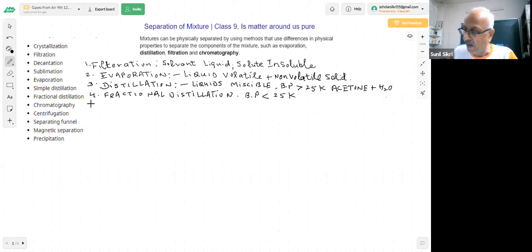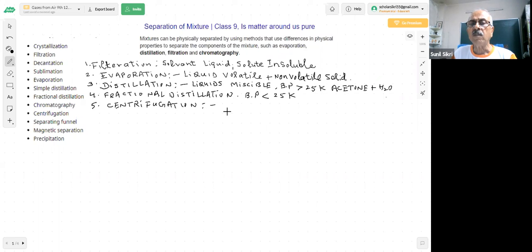Then you have seen one more important thing here. I am telling you, centrifugation. This is a very important question coming in the exam. Centrifugation, students. What happens in centrifugation? Why do we do that?